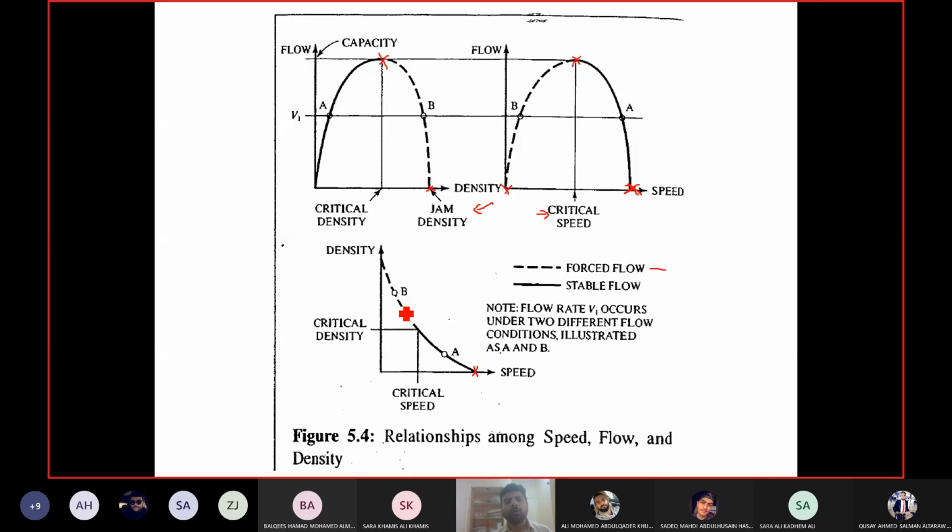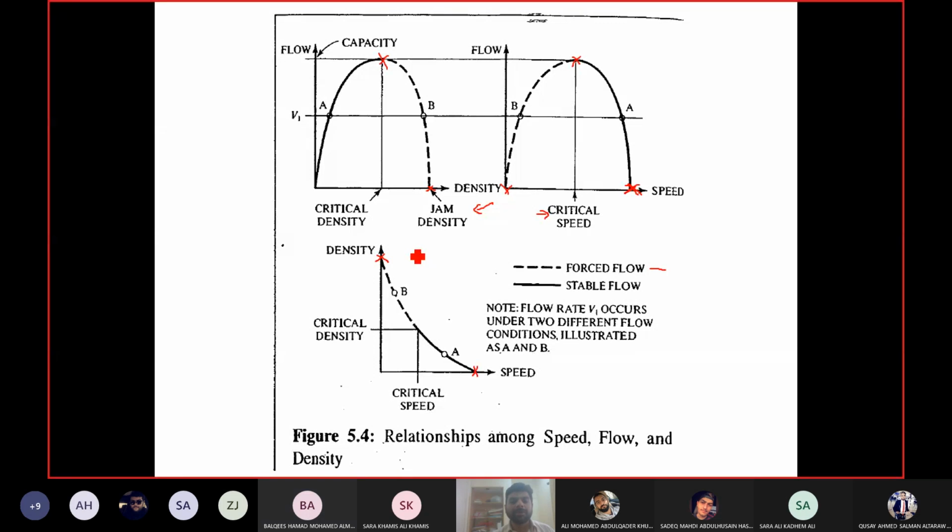Okay, what did I call maximum density? What do we call maximum density? I just mentioned it, it's written on the slide as well. What do we call maximum density? Jam density. Jam density, yes, thank you.